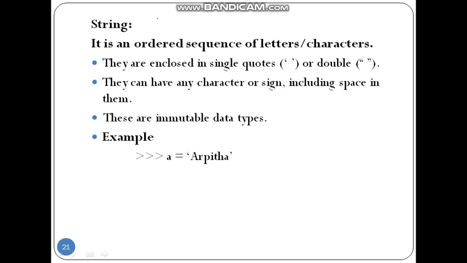A string is an ordered sequence of letters or characters which is enclosed within single quotes or double quotes. Within these quotes, you can give any character, symbols or signs, or even space. You can use digits also. Whenever we enclose these in quotes, it becomes a string. Strings are immutable, that means once it is created, we can't change it. For example, a equals 'Arpita'. This is a sequence of characters enclosed within single quotes, so this will be treated as a string.